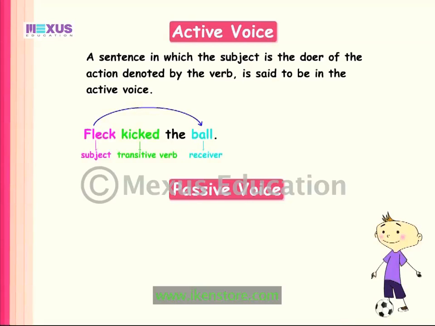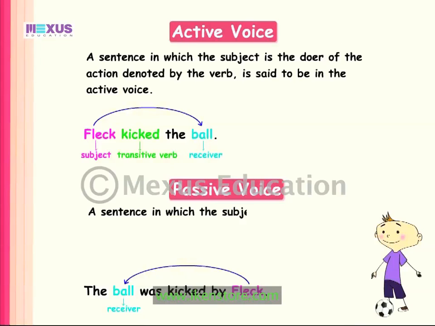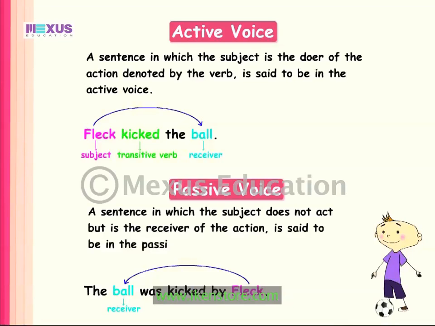Now, let us study the second sentence. The ball was kicked by Fleck. In this sentence, the subject, that is, the ball is not the doer of the action. Here, the subject is the receiver of the action. A sentence in which the subject does not act but is the receiver of the action is said to be in passive voice.